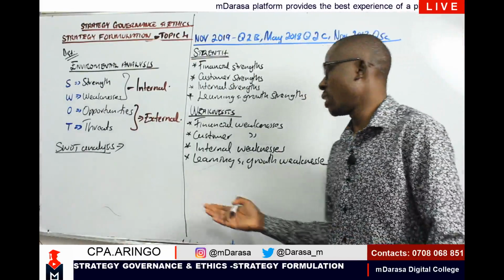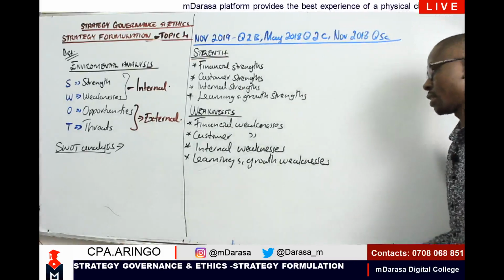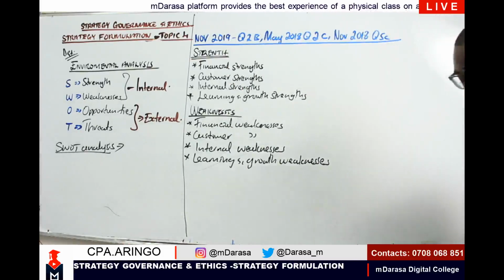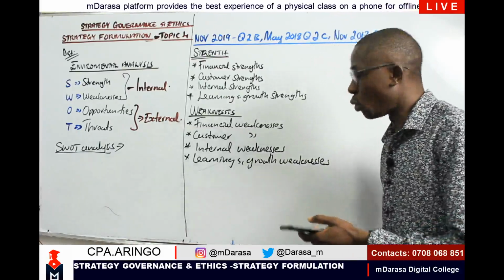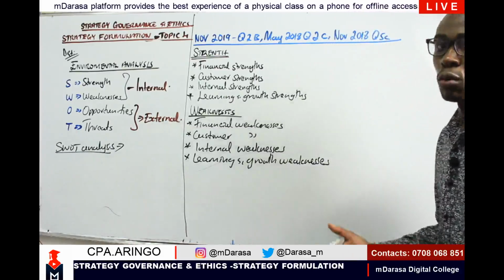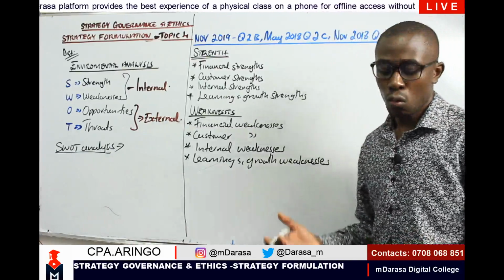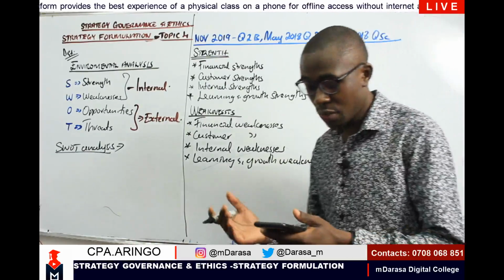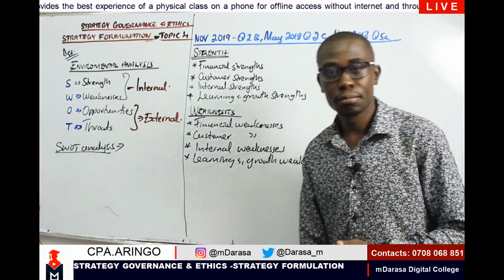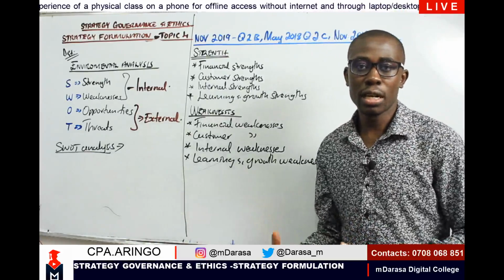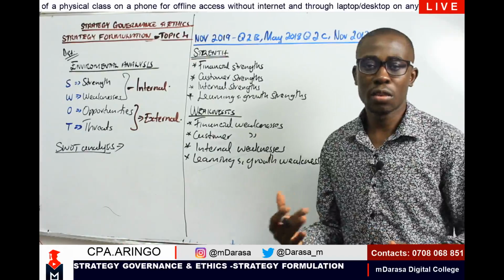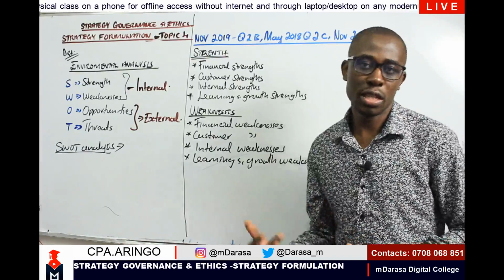maybe just to explain for us to understand this concept clearly. Looking at financial weaknesses, we'll just be looking at a case whereby, first of all, just pose them as questions. What is our biggest financial weakness? We want to scale up, but on scaling up, you'll find that I'm having a lot of things that will hinder us to scale up.